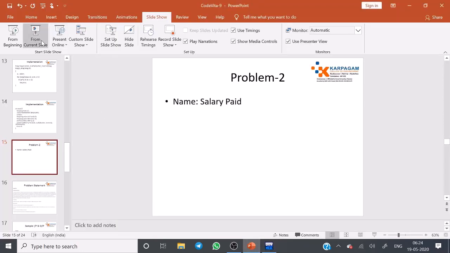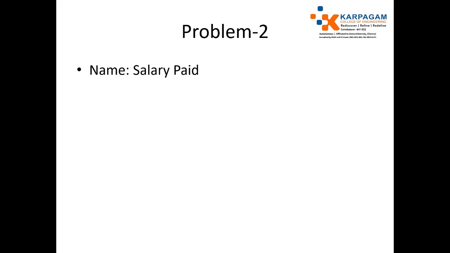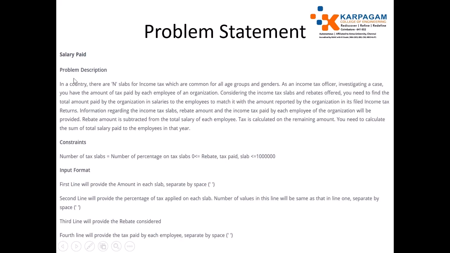Our next problem is salary paid. That is the problem statement. In a country, there are n slabs for income tax which are common for all age groups and genders. As an income tax officer investigating a case, you have the amount of tax paid by each employee of an organization, considering the income tax slabs and rebates offered. You need to find the total amount paid by the organization in salaries to the employees to match it with the amount reported by the organization in its filed income tax returns.